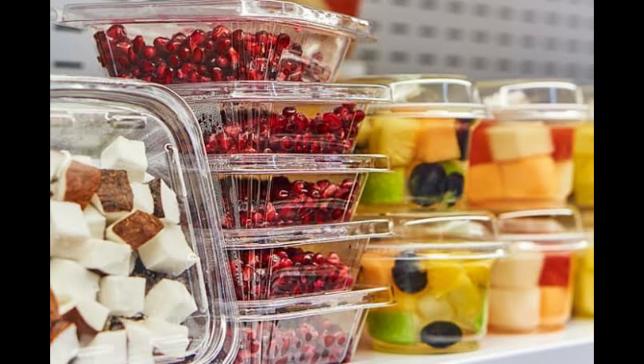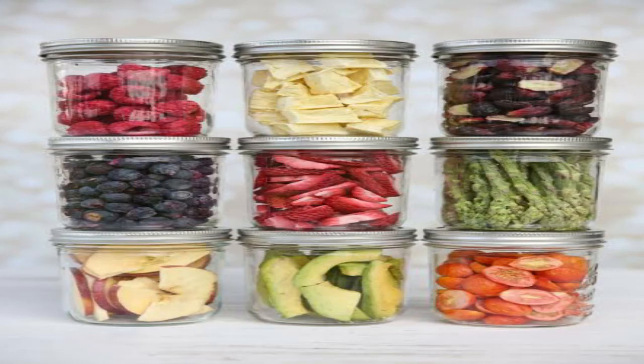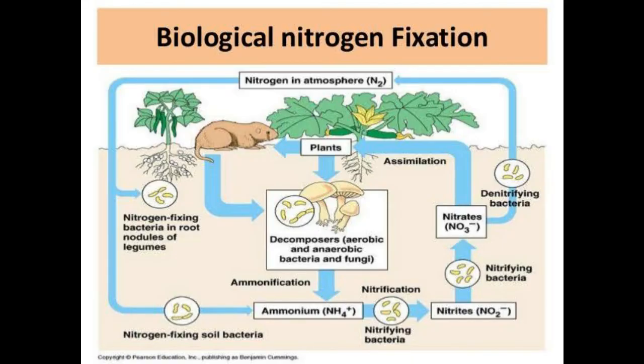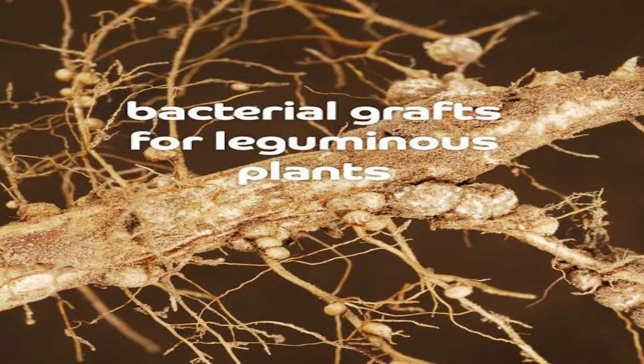Storage and packing. These days dry fruits and even vegetables are sold in sealed airtight packets to prevent the attack of microbes. Nitrogen fixing. The process by which atmospheric nitrogen is converted into nitrates by the action of microorganisms is called nitrogen fixation. Rhizobium is involved in the fixation of nitrogen in leguminous plants. Rhizobium lives in the root nodules of leguminous plants.